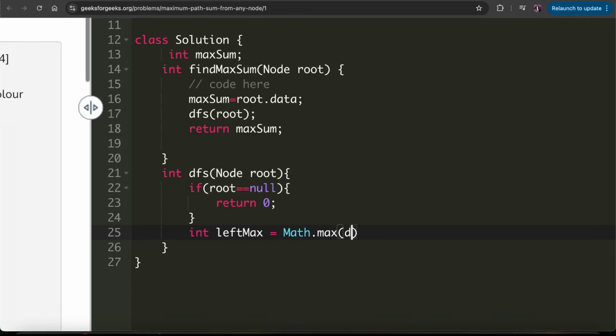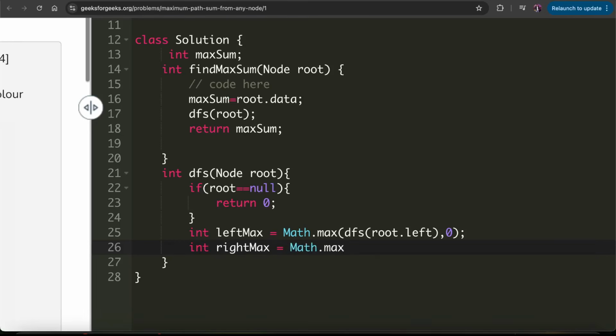So Math.max(DFS(root.left), 0). Similarly, we have to make a rightMax variable, which would be nothing but Math.max(DFS(root.right), 0).